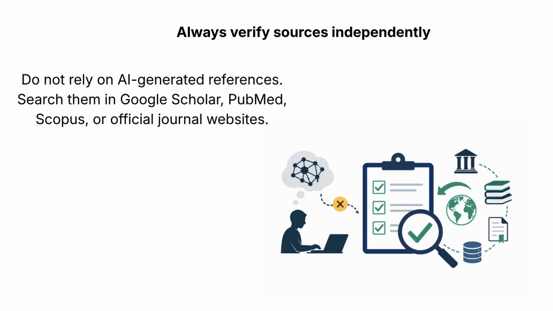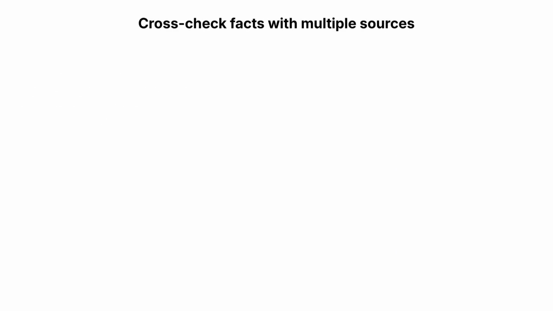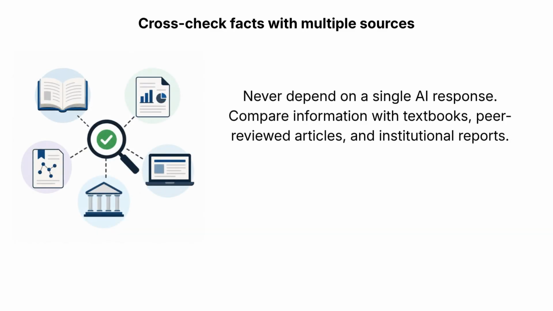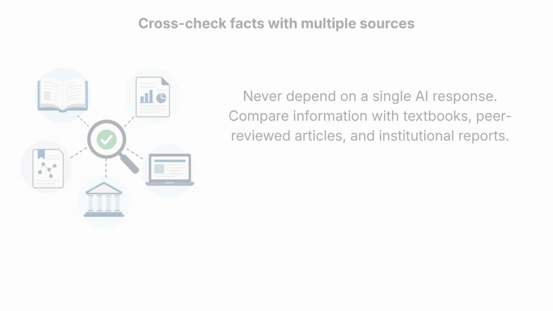How to protect your research. Always verify sources independently. Do not rely on AI-generated references. Search them in Google Scholar, PubMed, Scopus, or official journal websites. Cross-check facts with multiple sources. Never depend on a single AI response. Compare information with textbooks, peer-reviewed articles, and institutional reports.